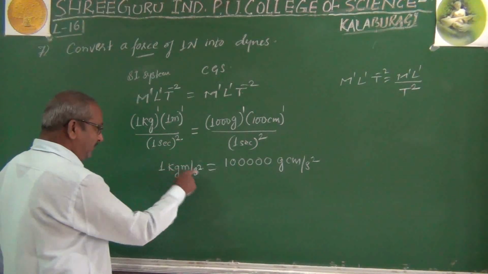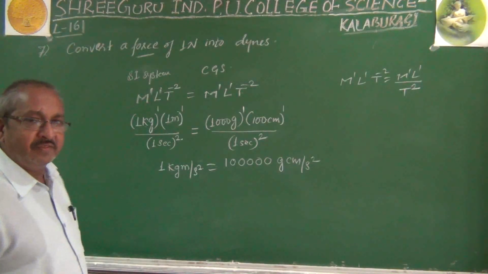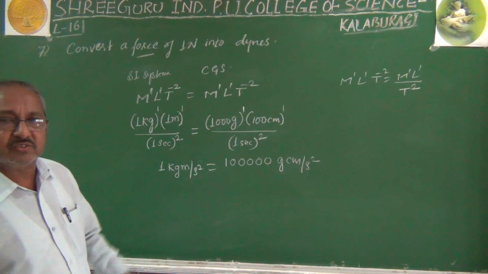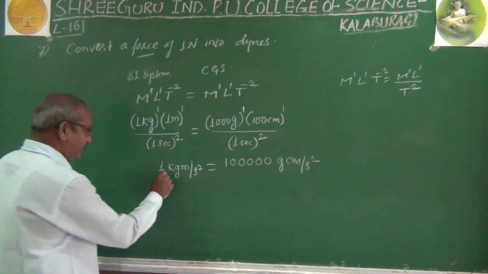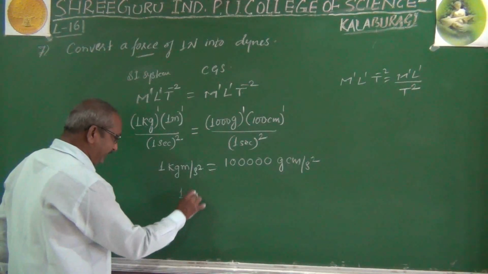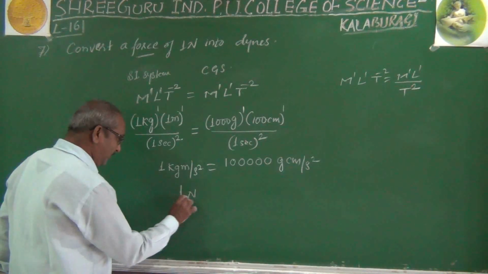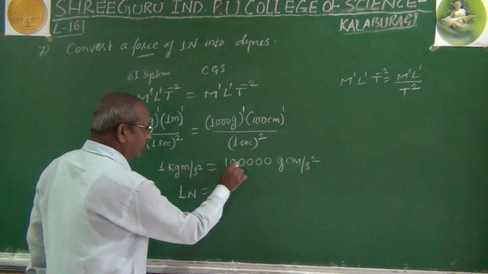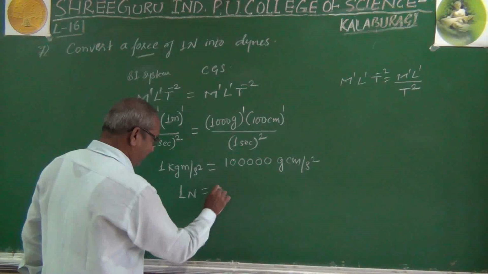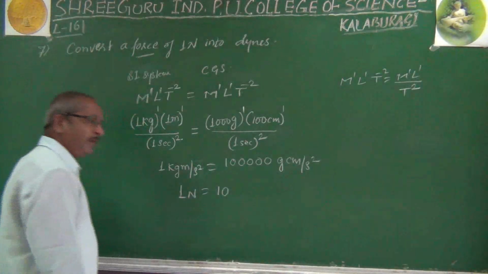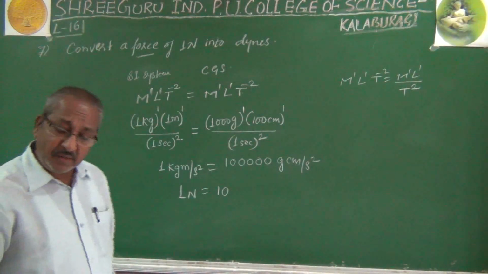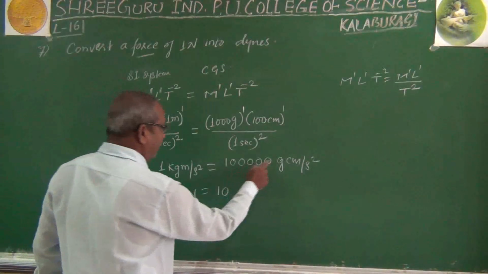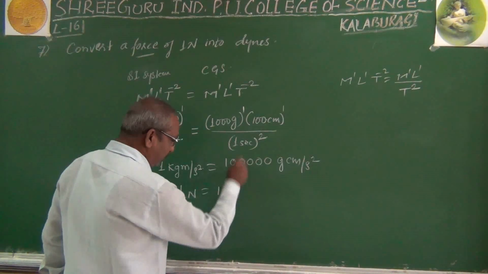Now kg meter per second square is the SI system. The specific unit for kg meter per second square is Newton. So this becomes 1 Newton, equal to 1 followed by 5 zeros. You write it by the method of powers, by the method of indices. However many zeros there are, that much is the power.